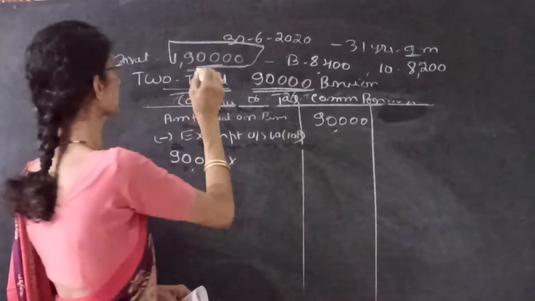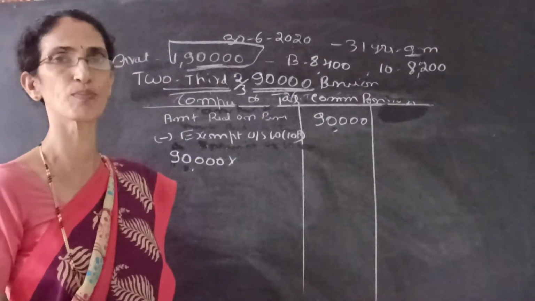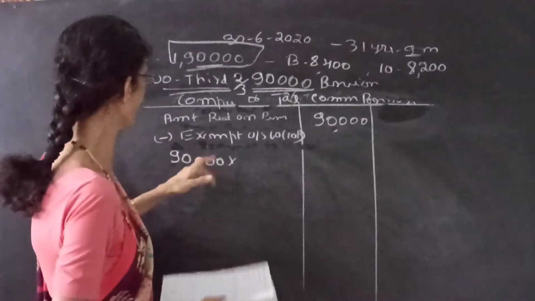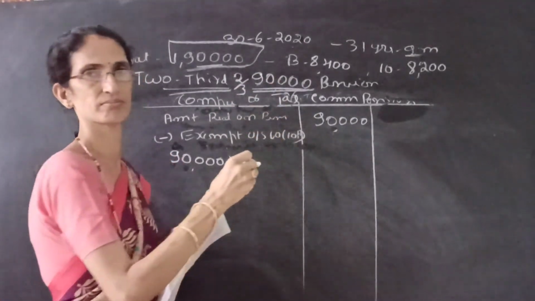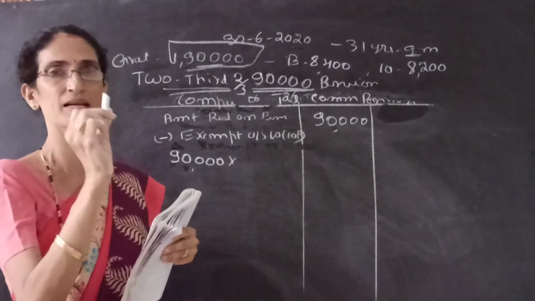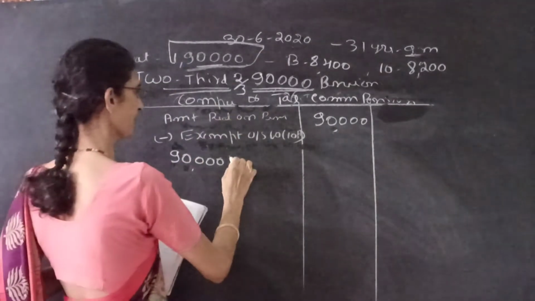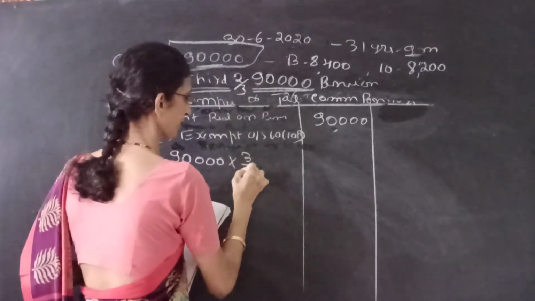So when 2/3 means 90,000, 1 means how much? That means the full pension is how much? So here we have to make it reverse: 2/3 means just write 3/2.